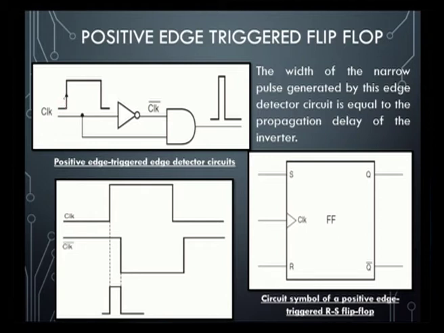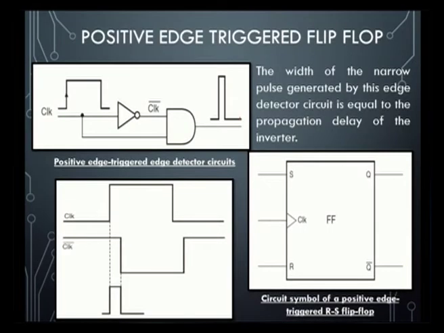So positive edge triggered will have a circuit like this, a positive edge triggered detector circuit. Inside, the clock is inverted and given to an AND gate, and from the AND gate we will get a very narrow pulse, of nanosecond width. The width of this narrow pulse generated by this edge detector circuit is equal to the propagation delay of this inverter. The propagation delay of the inverter, from CLK to CLK bar, is what the width of the pulse generated by the positive edge detector depends on.